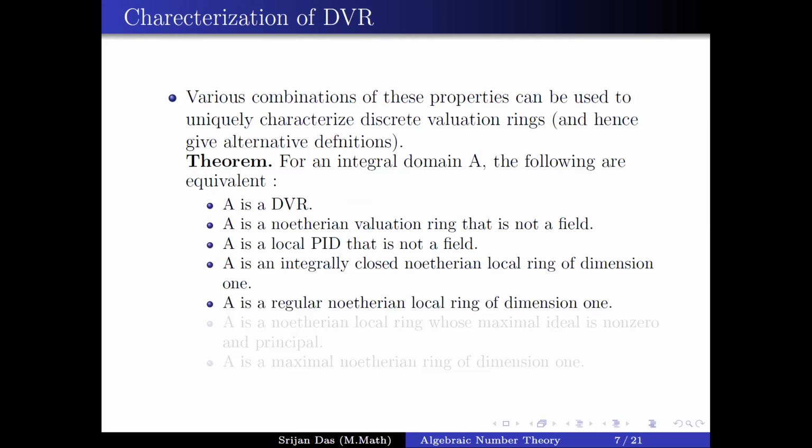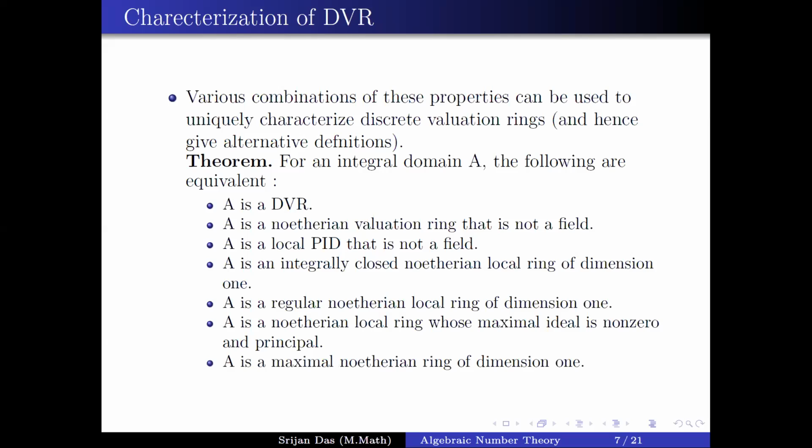A is a regular Noetherian local ring of dimension 1. A is a Noetherian local ring whose maximal ideal is non-zero and principal. Finally, A is a maximal Noetherian ring of dimension 1. Any of these properties is a definition of the discrete valuation ring.